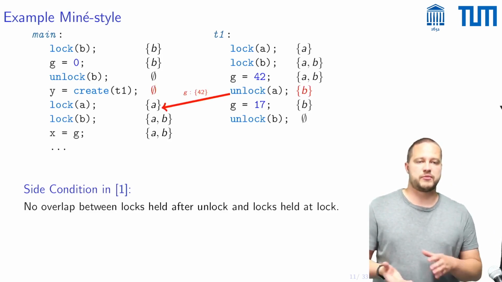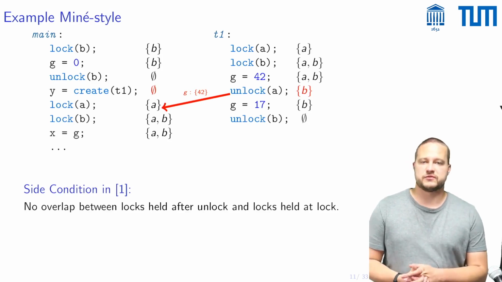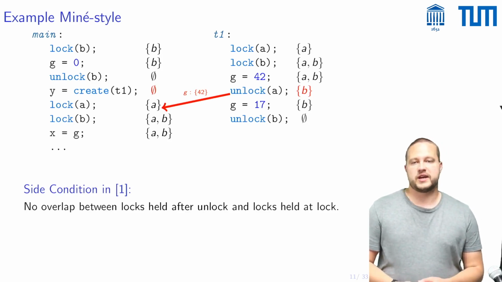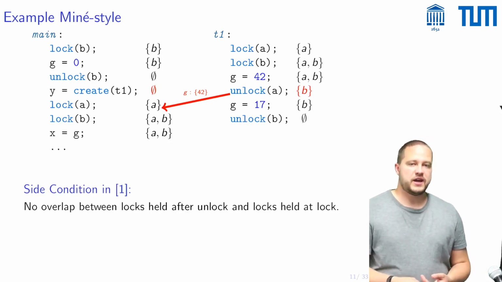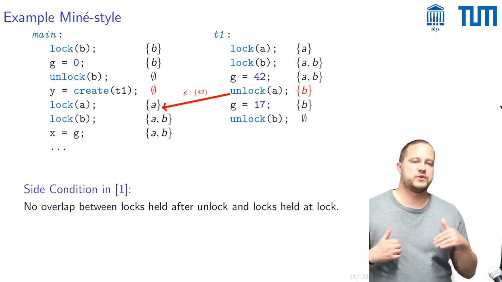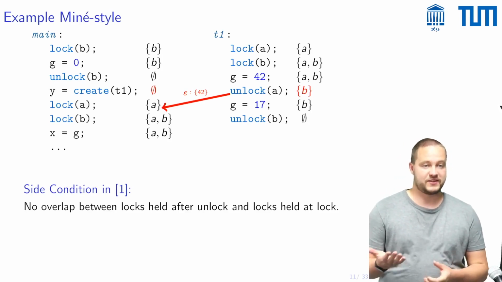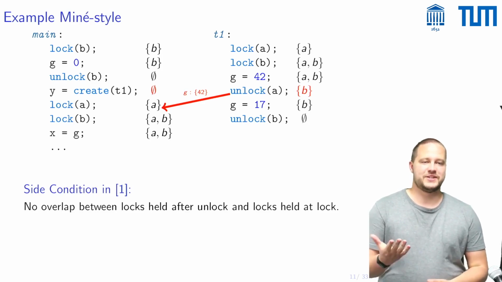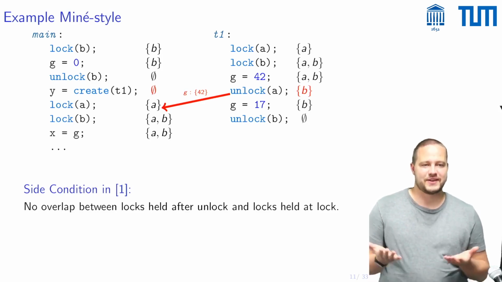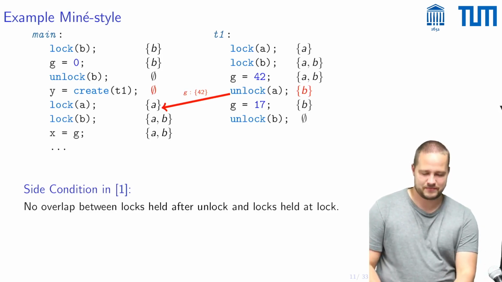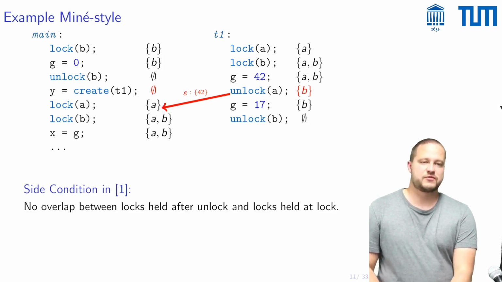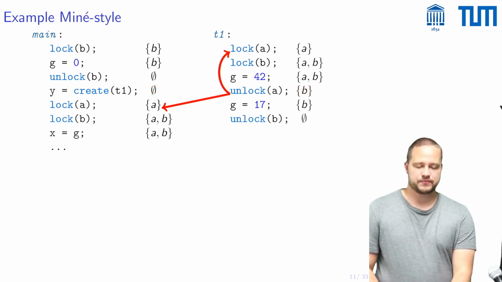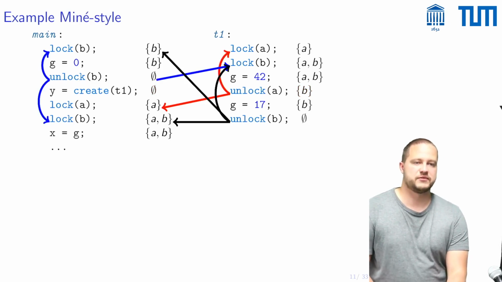So here one will propagate this information that G is 42 from the unlock A to the lock A in the other thread. And there one would merge this value of 42 into the local state, provided that the side condition is met, which it is here, because the intersection of B and the empty set is once again the empty set. So one can do this for all unlock and lock pairs. And then one ends up with something that looks like this.